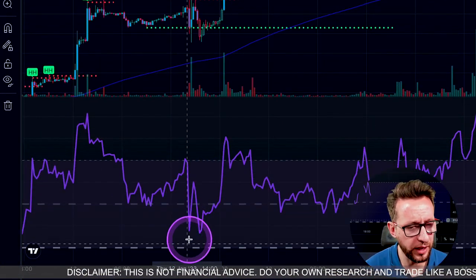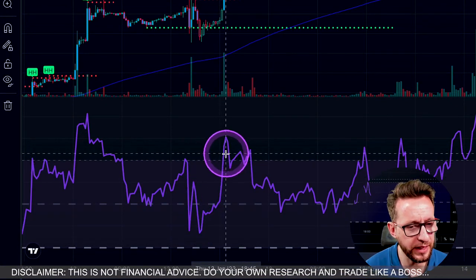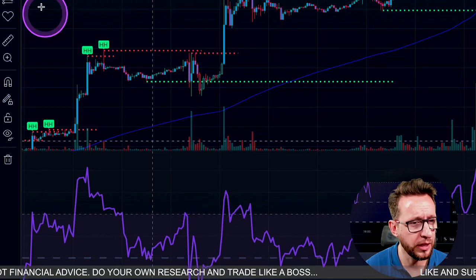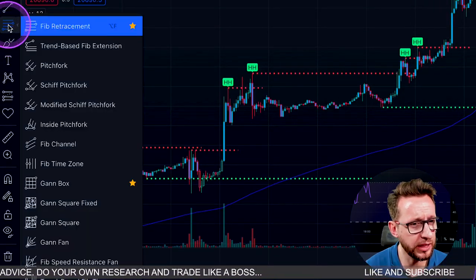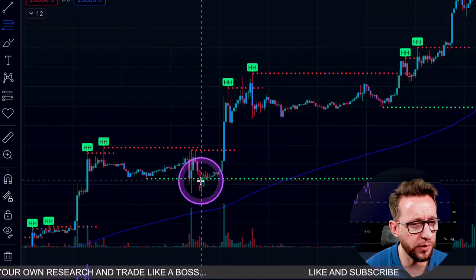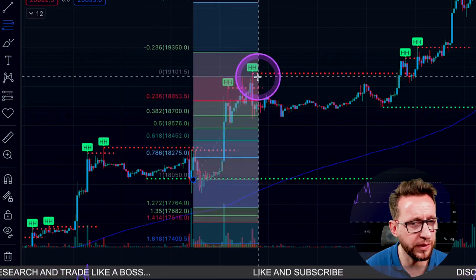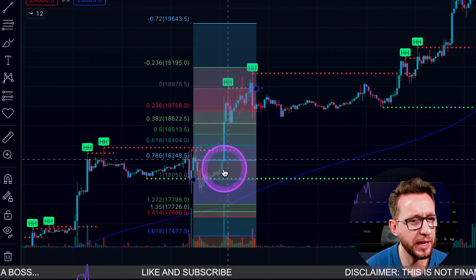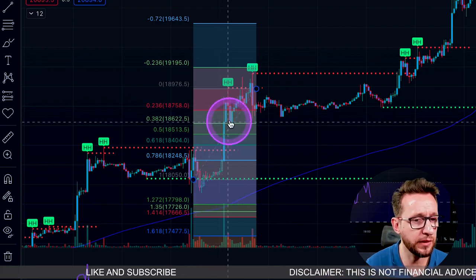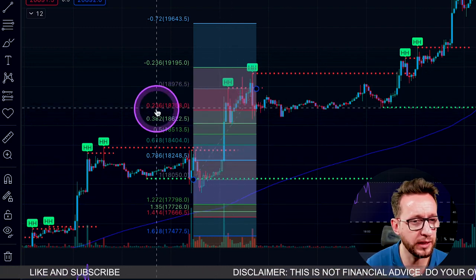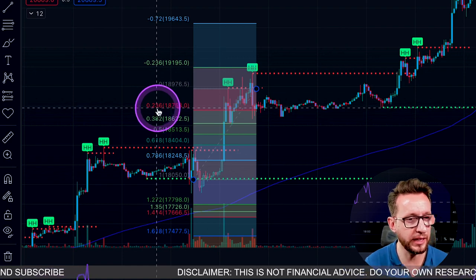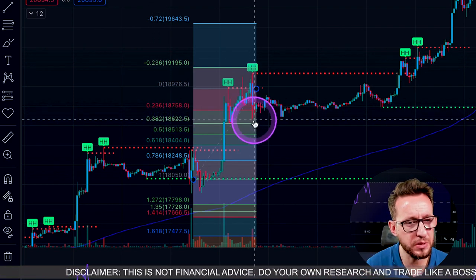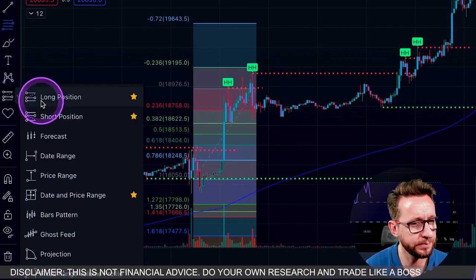So we're looking for the RSI to come above this overbought area, and then we'll be looking for a new long. So we're going to take the Fibonacci tool just here. We're going to pull from this green line to the top of this red line where we've just come overbought. And we're expecting the price to come down in between the 0.236 and 0.382 Fibonacci levels. If it comes between here, we're going to take a long.